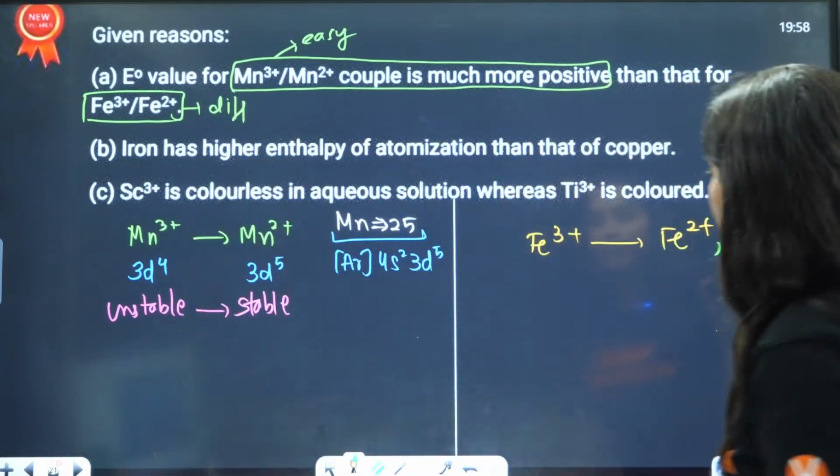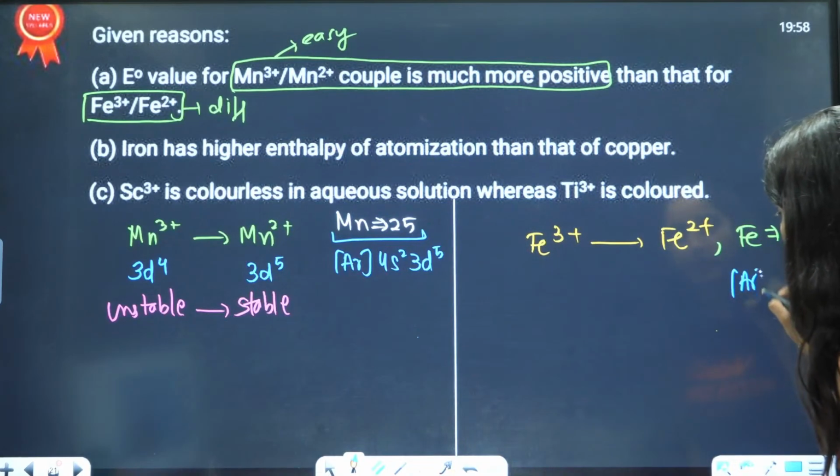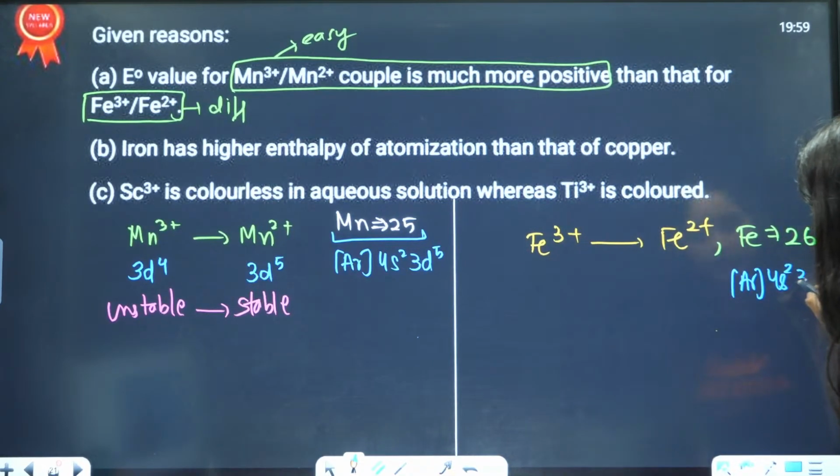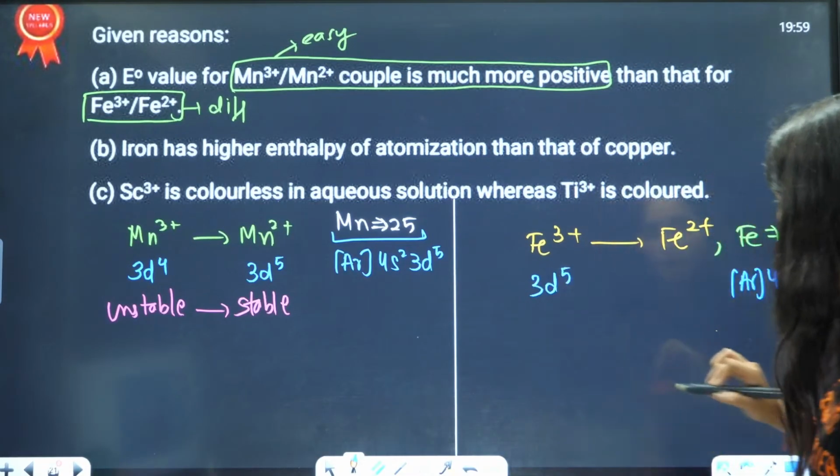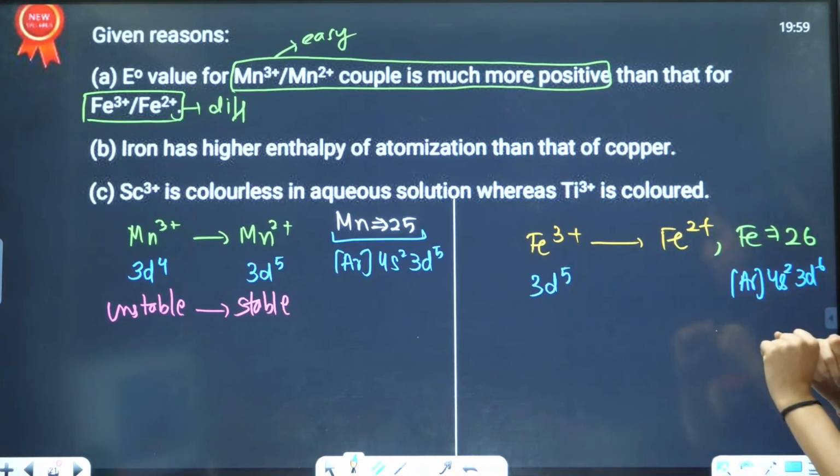That means the electronic configuration is argon 18 4s2 3d6. When it loses 3 electrons, it becomes 3d5: 2 electrons from 4s and 1 electron from 3d.